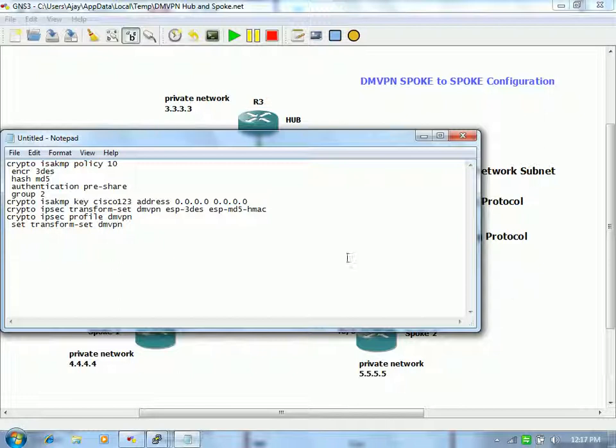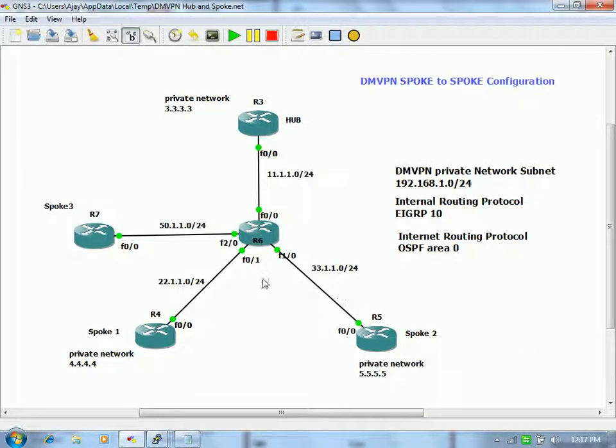The only thing you have to keep in mind is this: when you register with the hub, you are giving the IP address of the hub, because at that time you are 100% sure that every communication will be to the hub or through the hub. So you needed only one ISAKMP tunnel or IPsec tunnel.